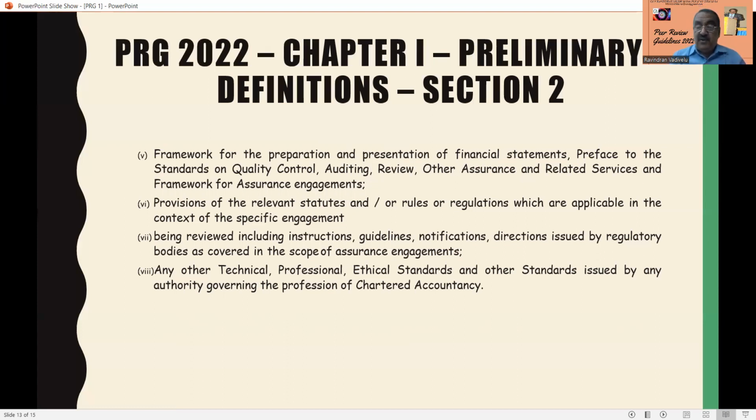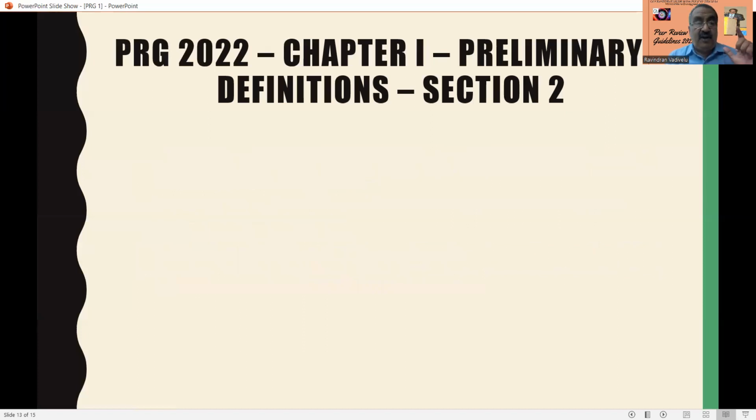That act you have to follow correctly, including instructions, guidelines, notifications, directions issued by regulatory bodies as covered in the scope of the assurance engagement, and any other technical, professional, ethical standards and other standards issued by any authority governing the profession of chartered accountants. So that means additional standards can also be included in the peer review guidelines of 2022. It's a very important definition that you have to go through.